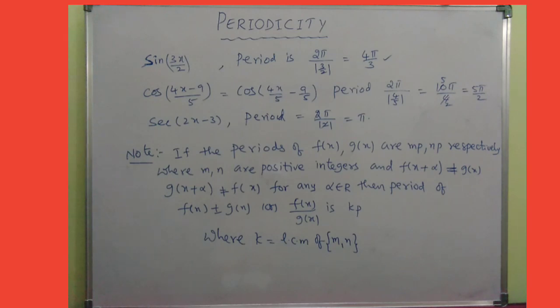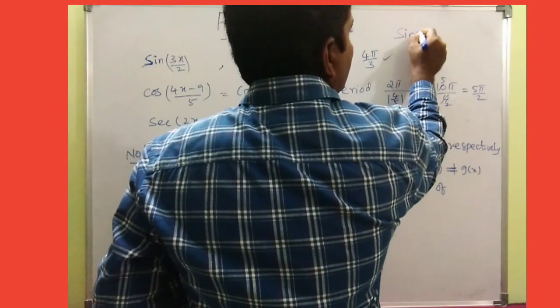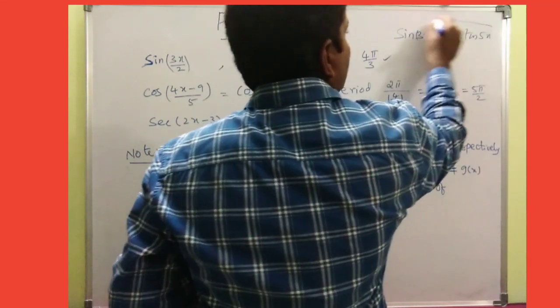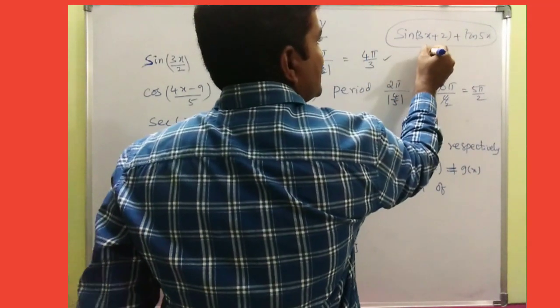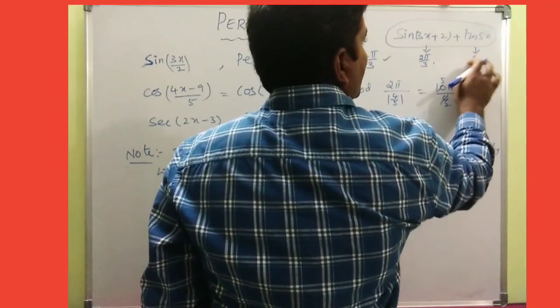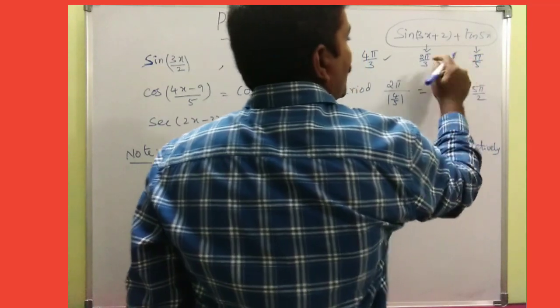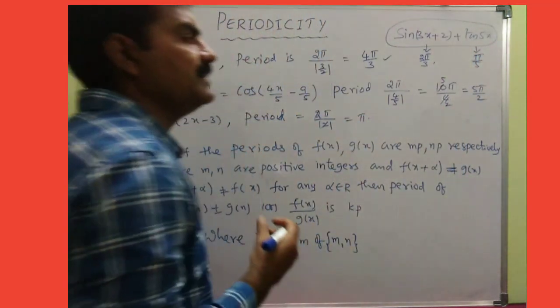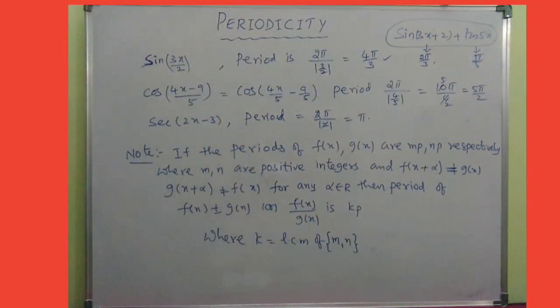But the question is, what happens when two or more functions are involved in this? For example, you need to find the periodicity of sin(3x + 2) + tan(5x). Now its periodicity is 2π/3 and the other's periodicity is π/5. Now what to do? What is the periodicity of the entire given expression together? For that, this note gives you the answer.